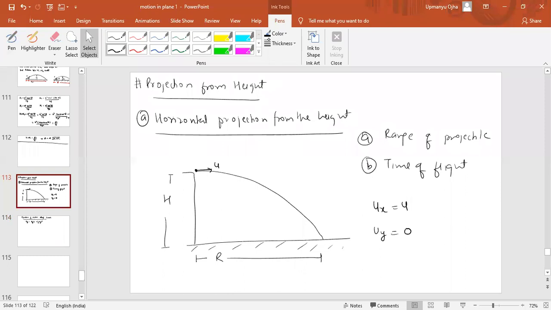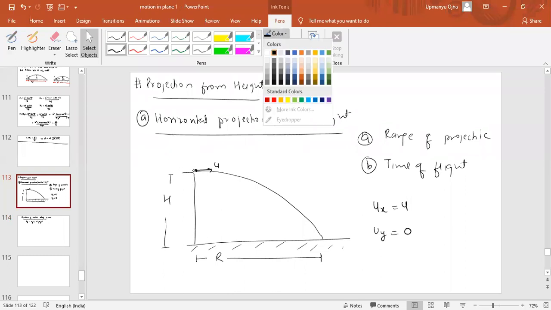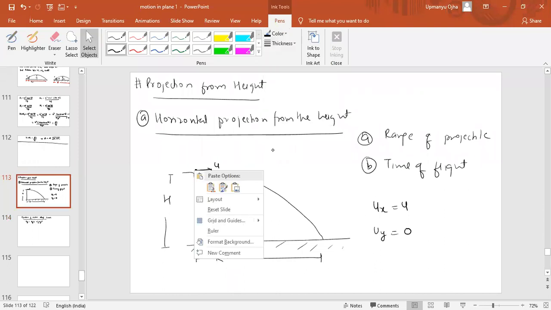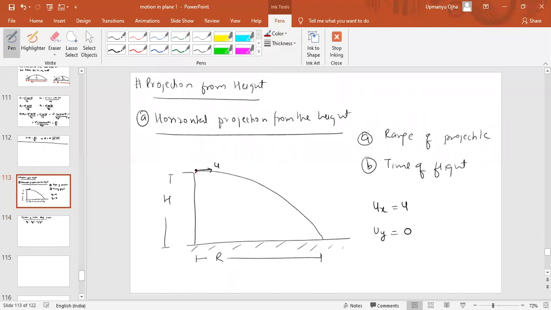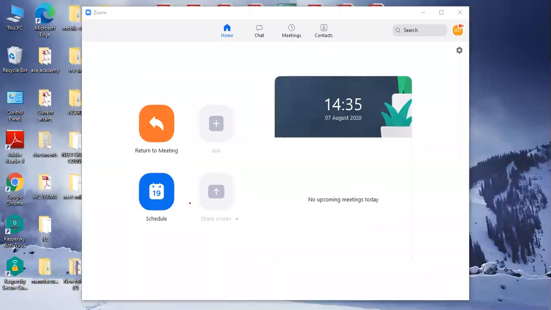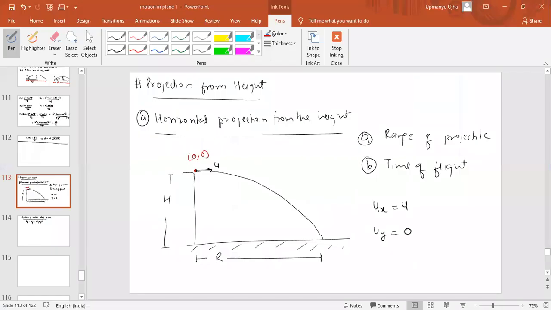We assume the point from where we throw the object to be the origin, as in kinematics 1D. Then how much has it vertically displaced? Minus h, very good. Why minus h? Because it is below the origin or reference point. So the displacement Sy in this case would be minus h.